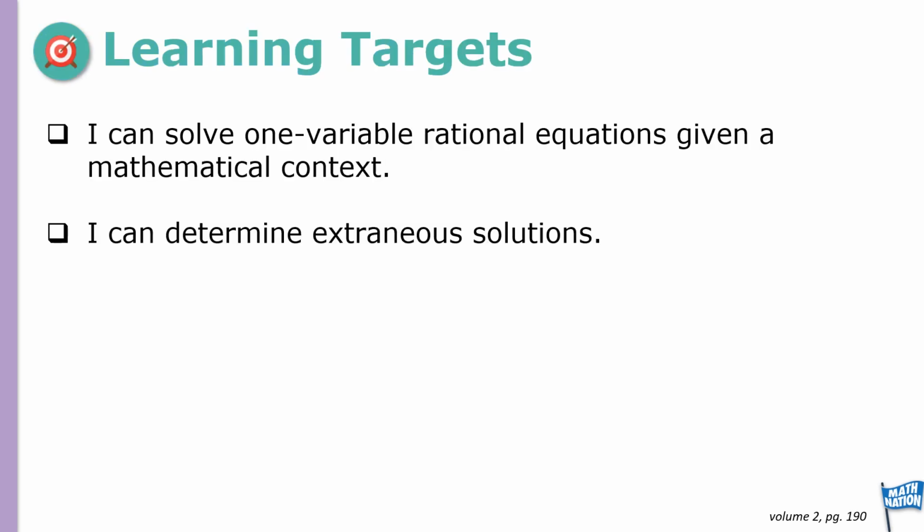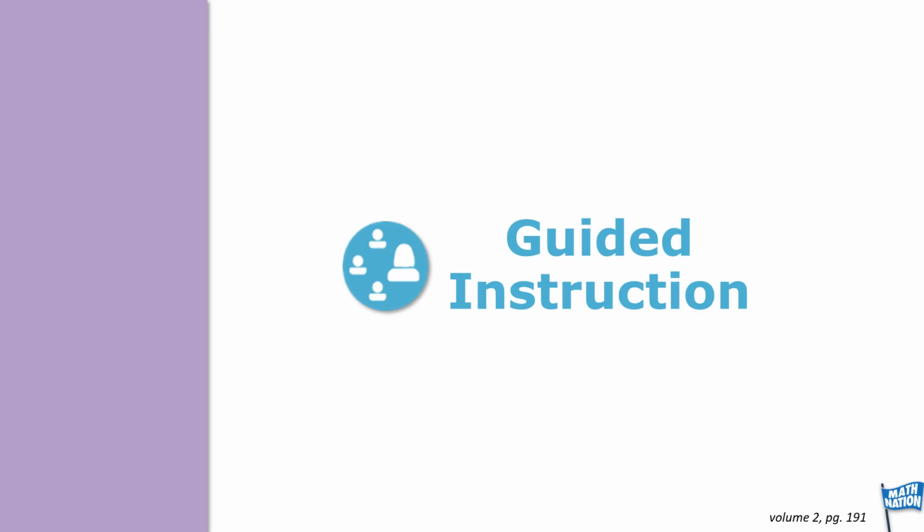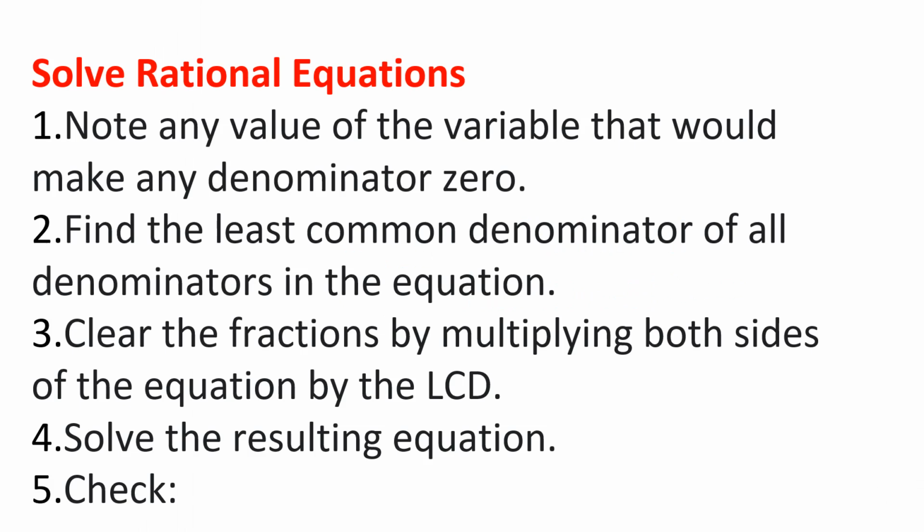Here are our learning targets. I can solve one variable rational equations given a mathematical context, and I can determine extraneous solutions. Let's look at some guided instruction. First, on this slide, we see one method of solving these rational equations. The first step says note any value of the variable that would make any denominator 0.